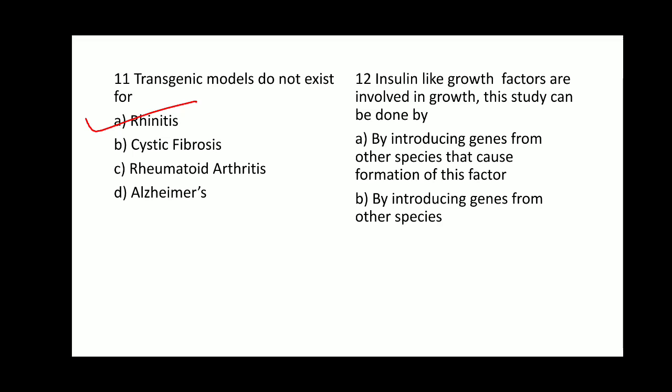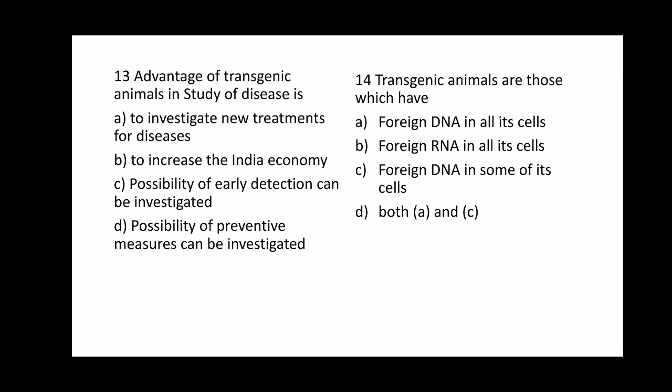I forgot to type it here, but anyways the notes which I am forwarding to you will contain the right option for question number 12, that is option B, by introducing genes from other species that cause alteration of the factor that is expressed in the transgenic animals. So option B is the right answer for question number 12. Moving on to question number 13. Advantage of transgenic animals in study of disease is.